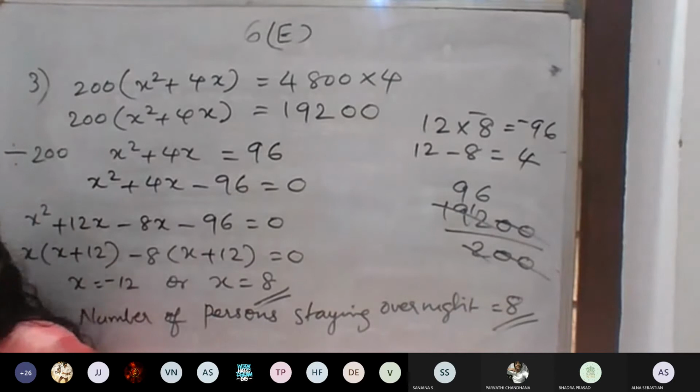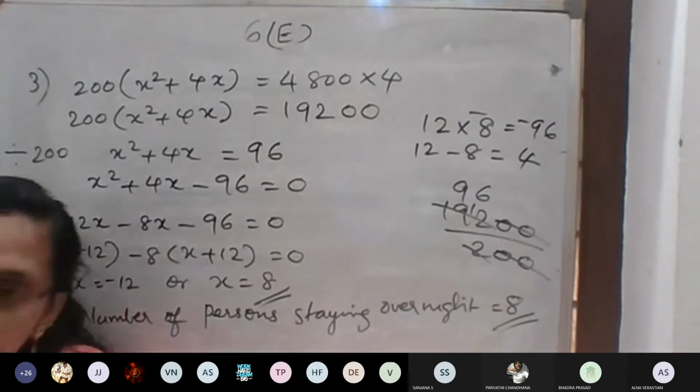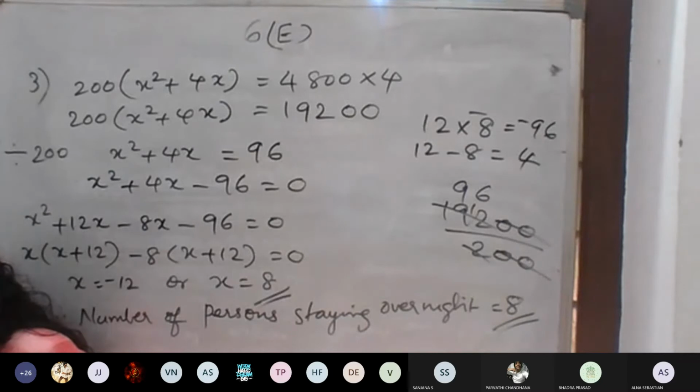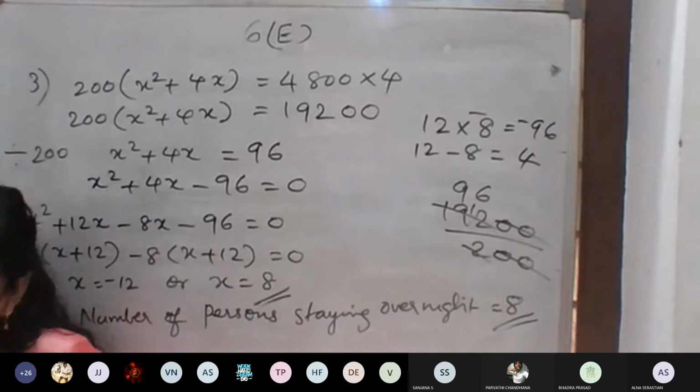Fourth question. An aeroplane traveled a distance of 400 km at an average speed of x km per hour. On the return journey, the speed was increased by 40 km per hour. Same as the previous question, something is increasing. Write down the expression for the time taken for the onward journey and the return journey. If the return journey took 30 minutes less than the onward journey, write down the equation in x and find its value.